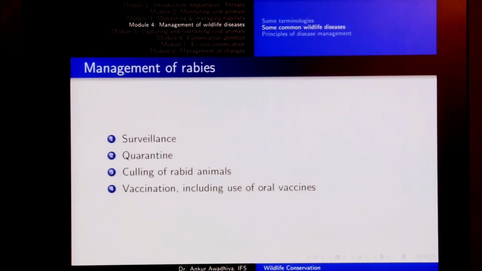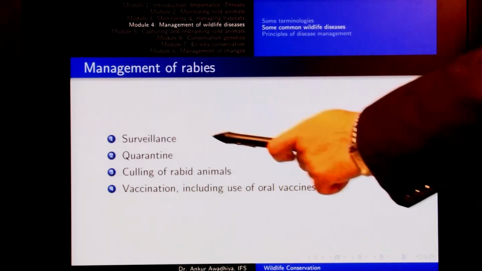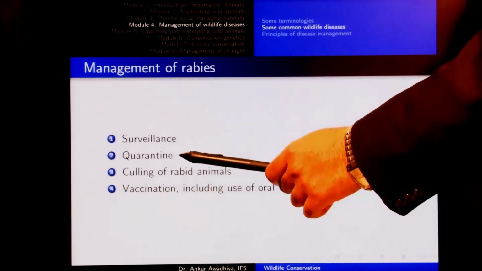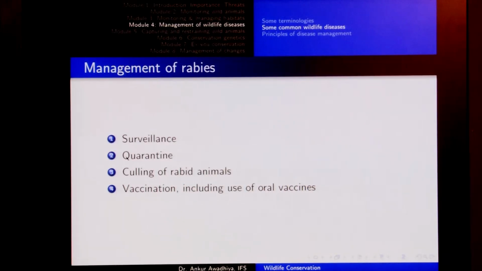Now how do we manage this disease? Well, as before, surveillance and quarantine are of primary importance. So you keep your eyes and ears open. If there is any case of rabies in the system, then we have to mount a very strong attack on it. Then quarantine: if we are bringing any animals from another system into our system, they should be kept in an enclosure and watched for some time to see whether they show symptoms of this disease.